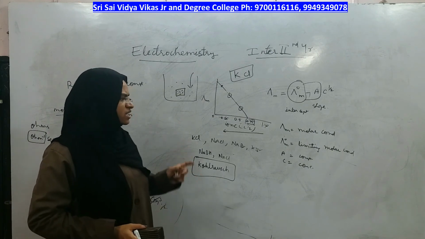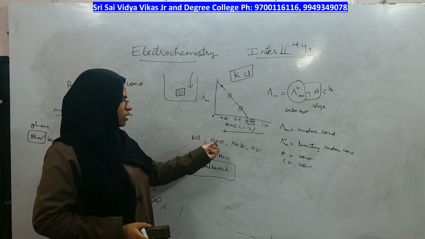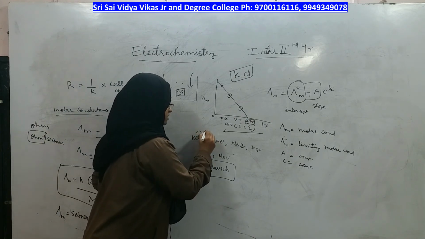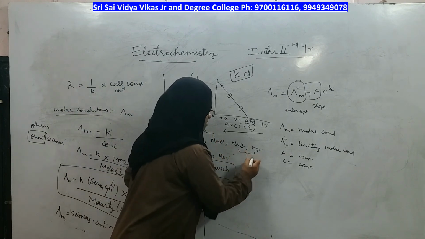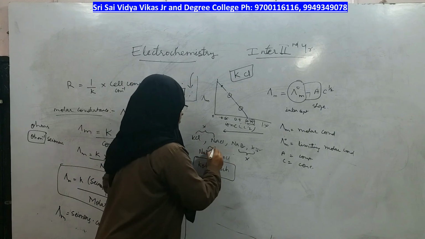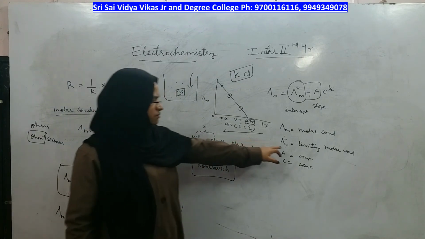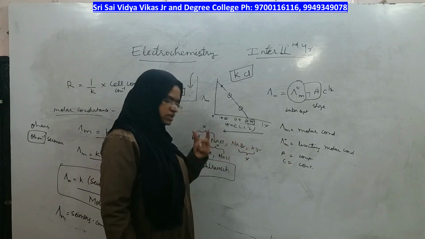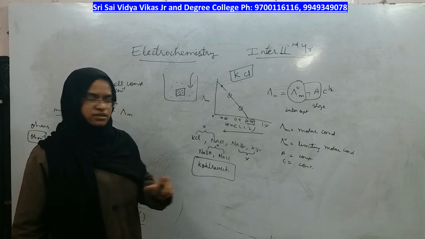If you take the difference between the limiting molar conductance values of these, suppose you got x value, the difference between these also you got x value, and between these also x value. The difference between limiting molar conductance values of similar electrolytes is a constant value.